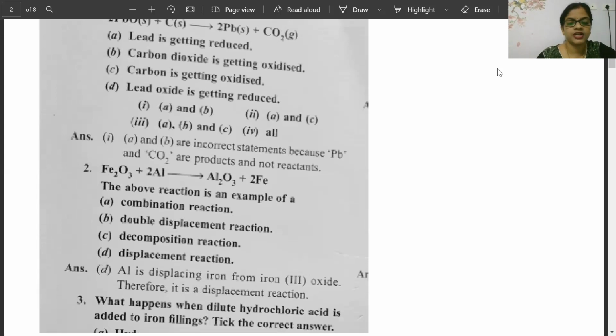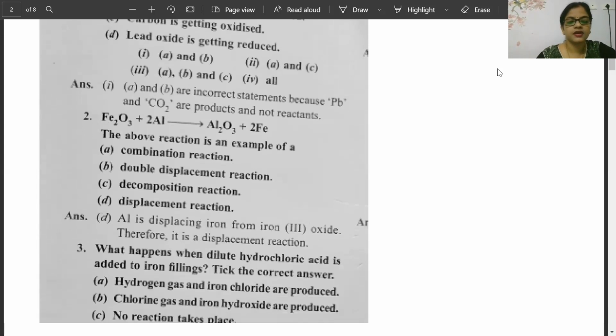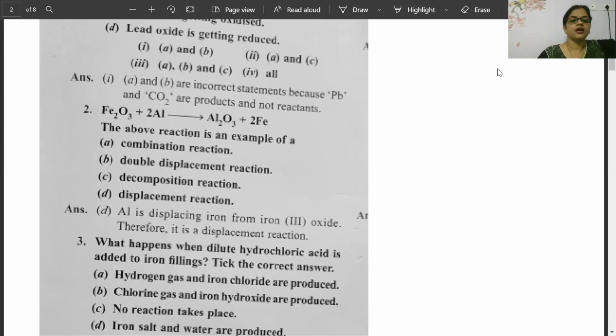This time I'll scroll it less. What happens when dilute hydrochloric acid is added to iron filings? Tick the correct answer. Hydrogen gas and iron chloride are produced. Chlorine gas and iron hydroxide.